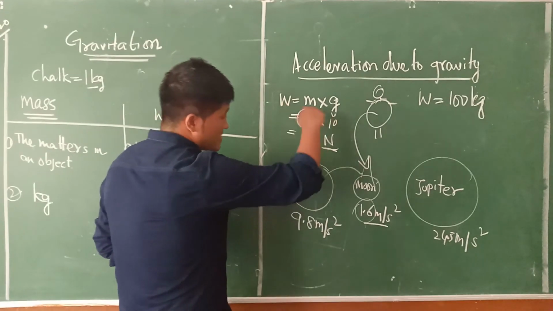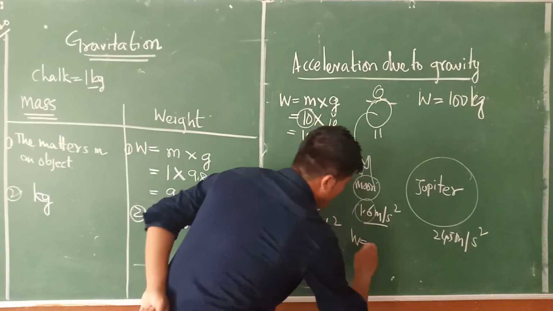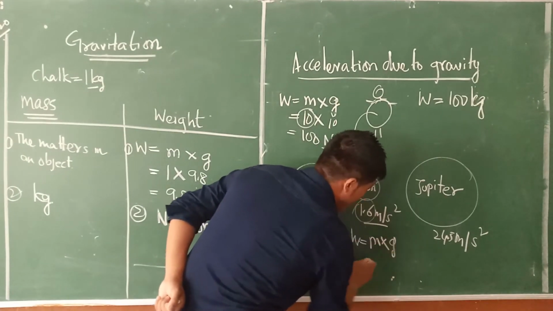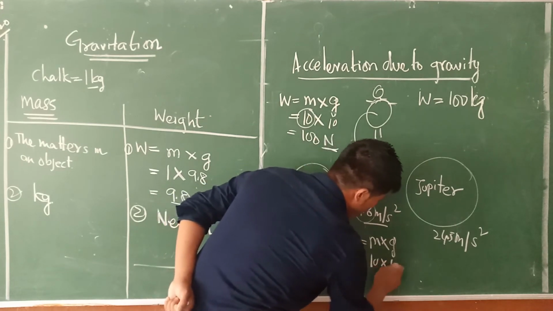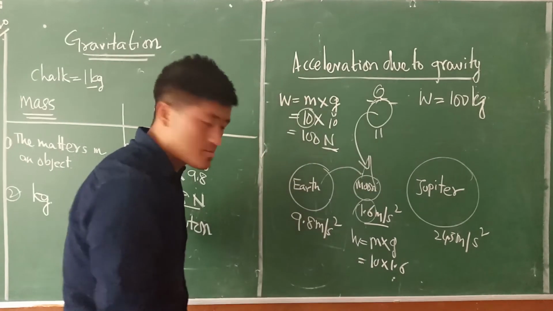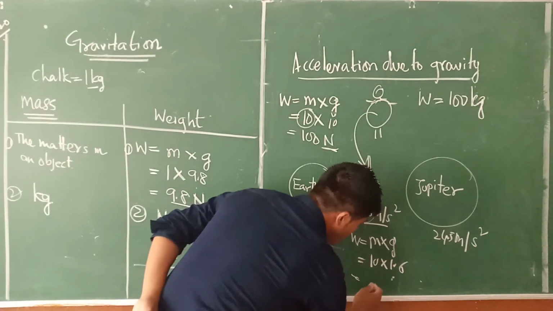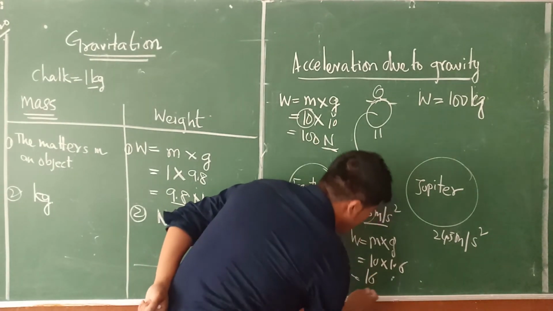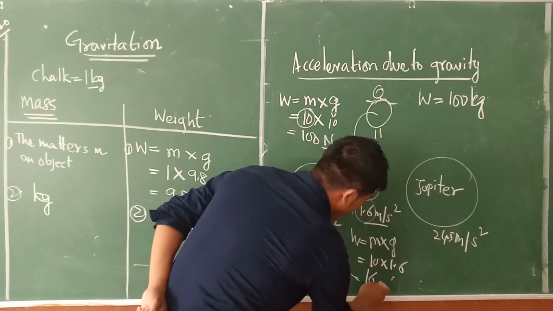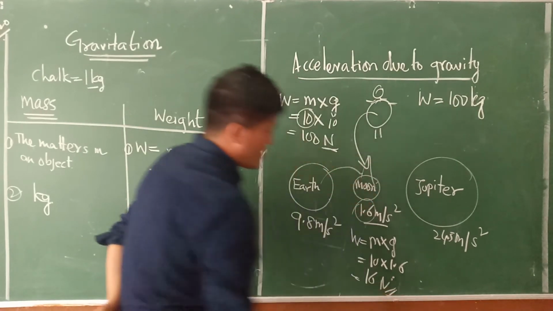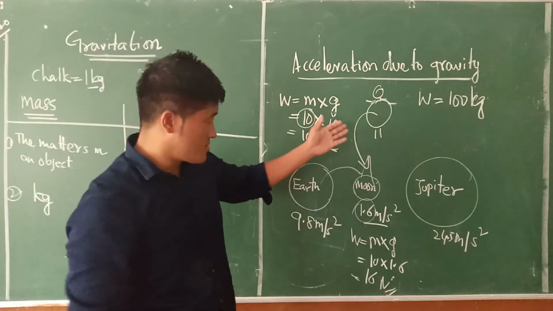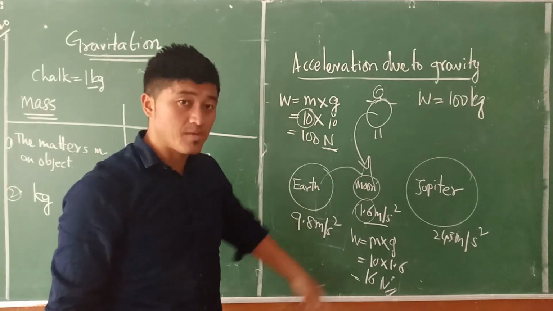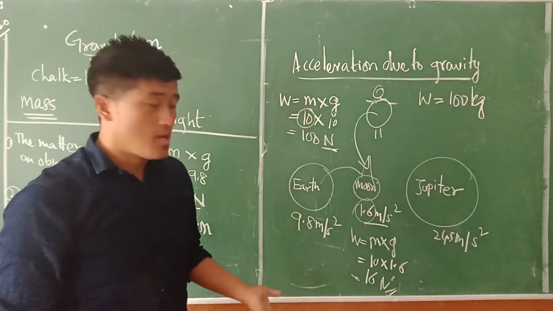Now if that person goes to the Moon, we will find again m into g. How much is the mass? 10 into 1.6. How much is that? This should be equal to, let's say, 16 Newton here. The very fat person, the moment he goes to the Moon, becomes like 16.